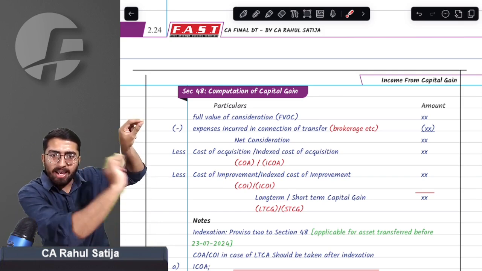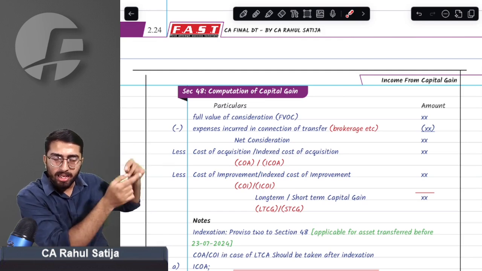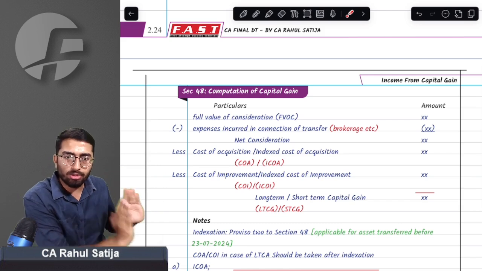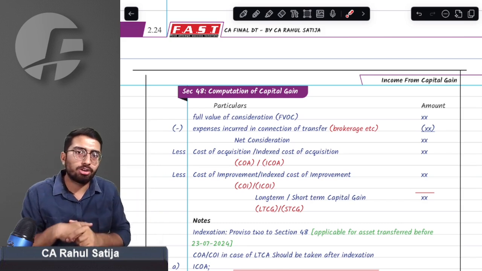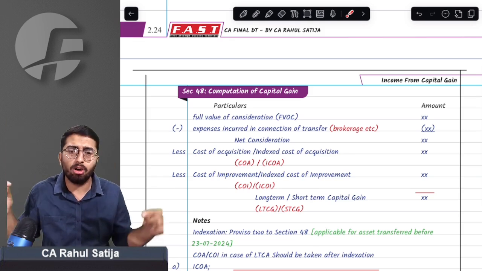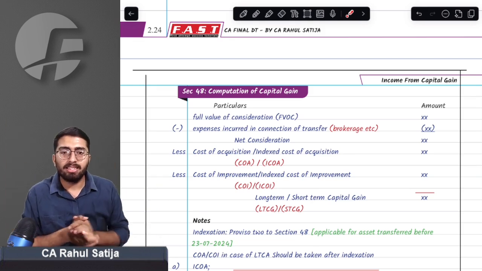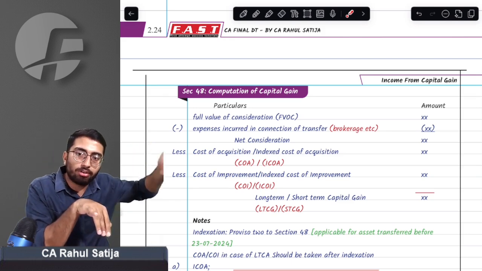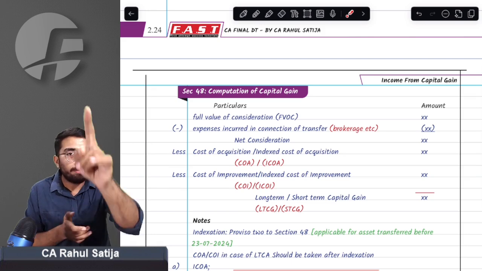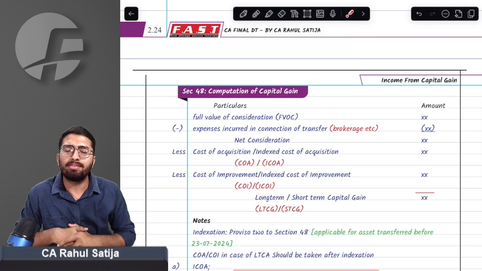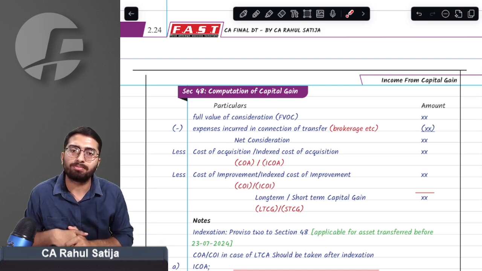Full value consideration minus transfer expenses will give us net consideration. Any kind of deduction, like cost of acquisition or cost of improvement, will be reduced, and will give us long-term capital gain or short-term capital gain depending upon the period of holding. This is something we already know. So there is a single concept here. Either we have to reduce cost of acquisition or we have to reduce indexed cost of acquisition. If the capital asset is a long-term capital asset, then you have to reduce indexed cost of acquisition. This is what we have studied.